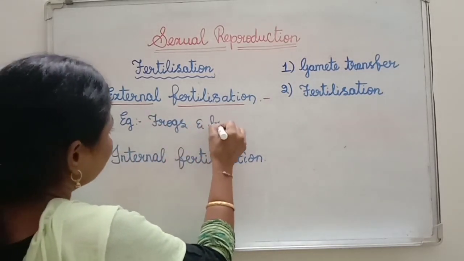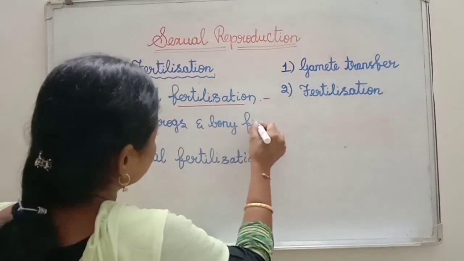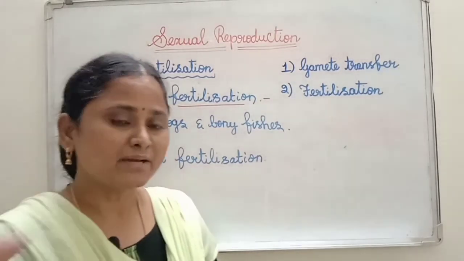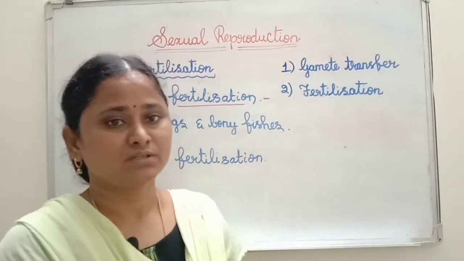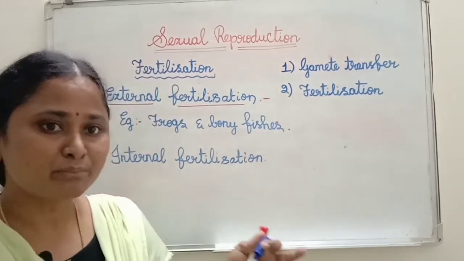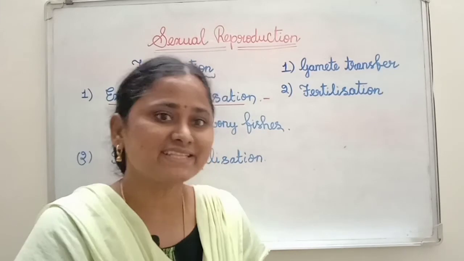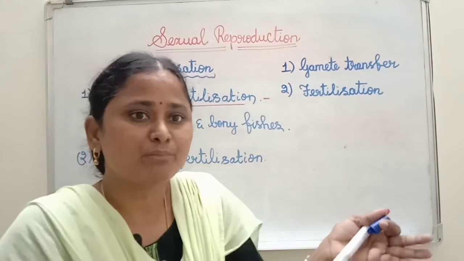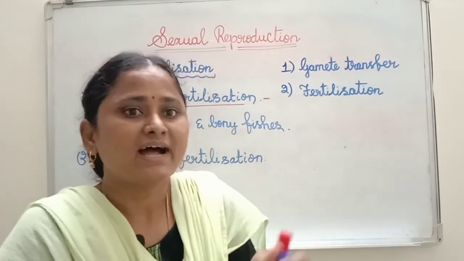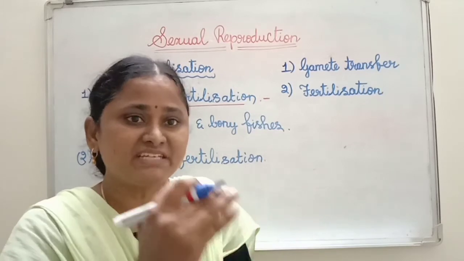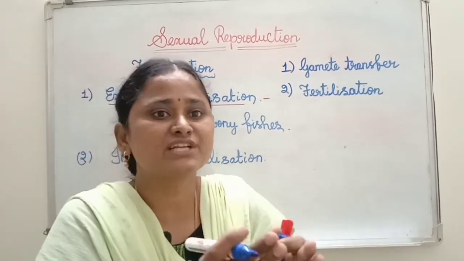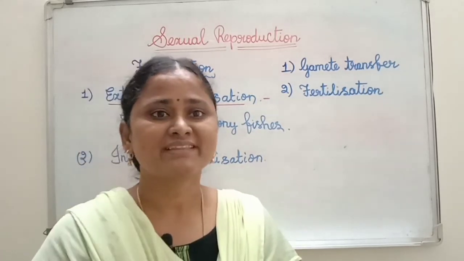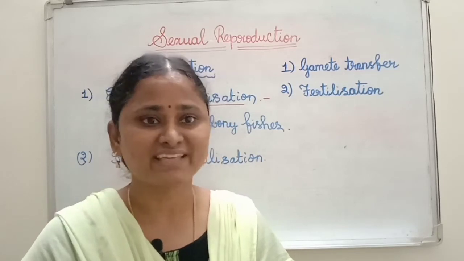In external fertilization, the number of gametes is more. Both organisms release the gametes into the water. Along with the water current, if both gametes come close together, syngamy takes place, that means fusion of male and female gamete. Then the zygote will form, then this zygote will develop and produce the young ones.